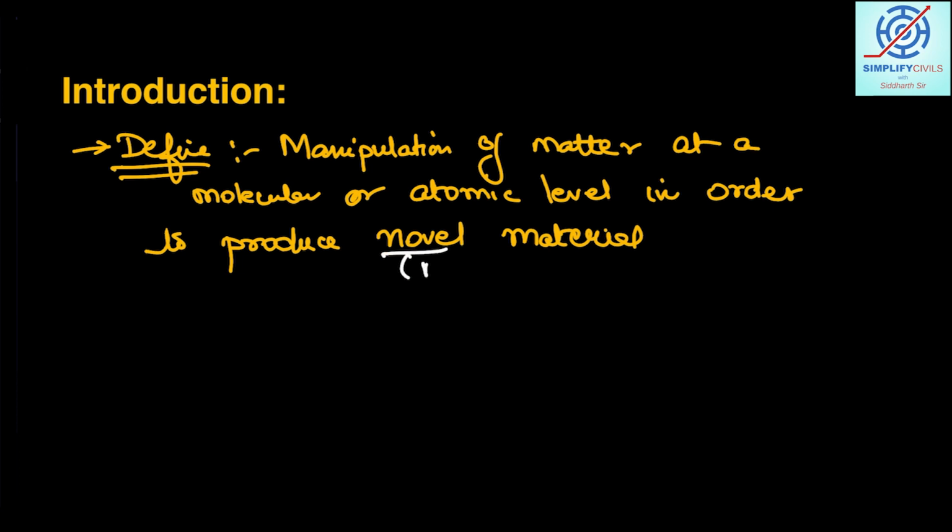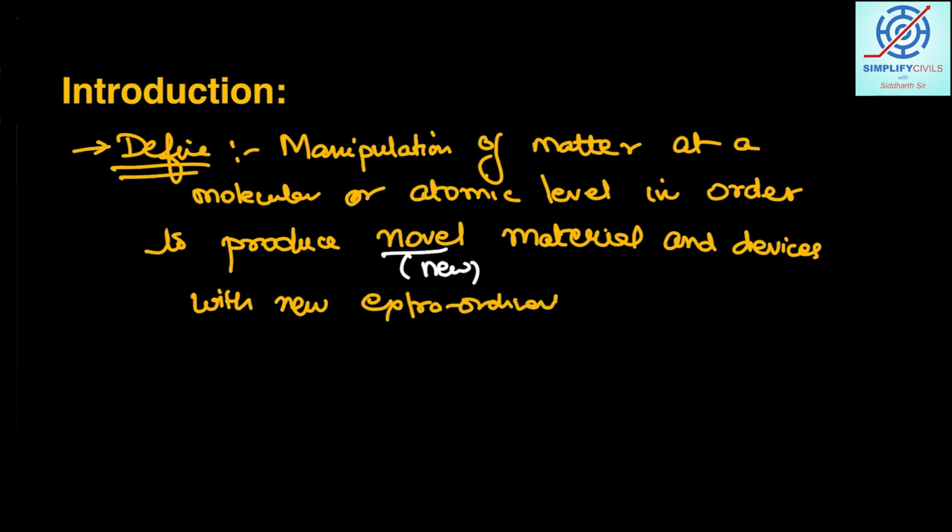Novel means new forms of materials and devices with new, extraordinary properties. So let's explain this particular aspect.